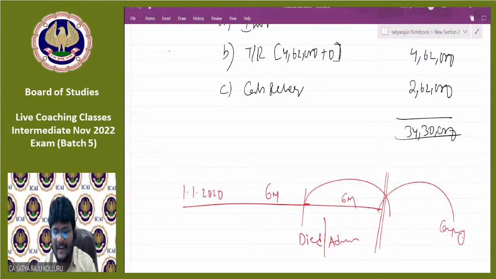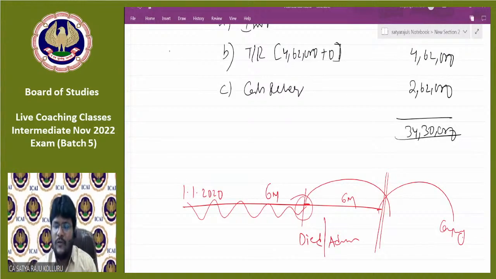Do you understand? Now what do we need to do? First, we need to provide the accounting treatment for the 6 months of business continuation. That is, profits or losses we need to distribute among the partners. If any partner is getting a salary, we need to provide it. Any partner's interest on capital we need to provide. Interest on drawings, we need to add to the P&L account and find the profit or loss.